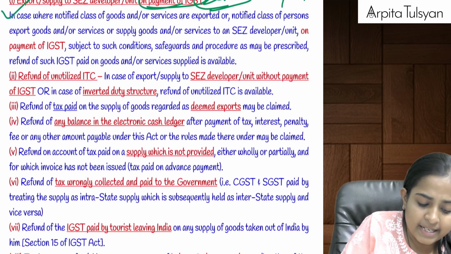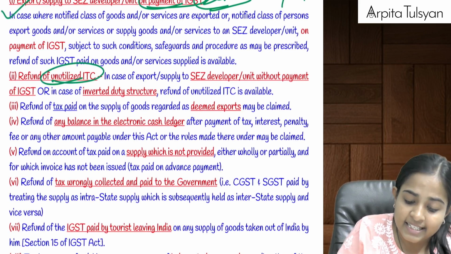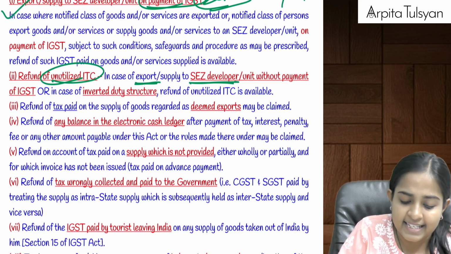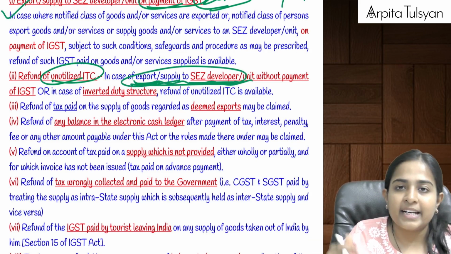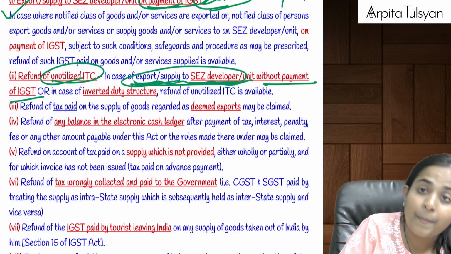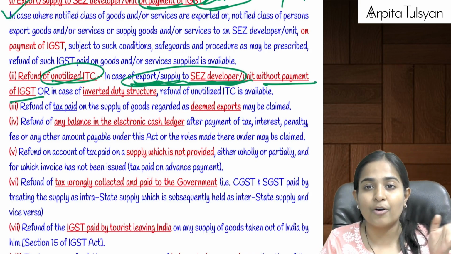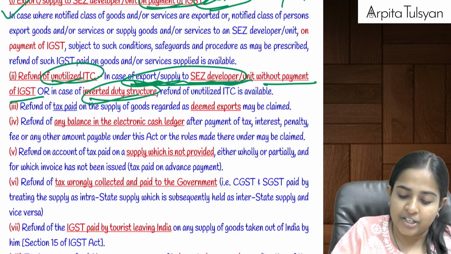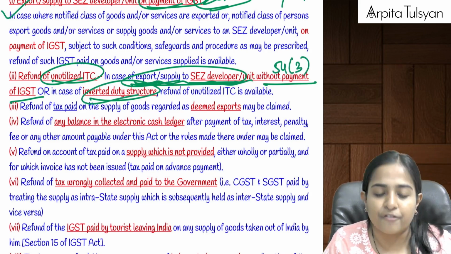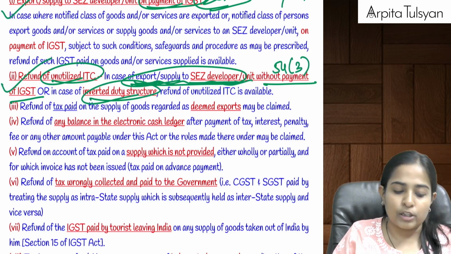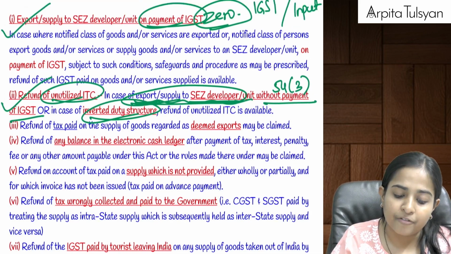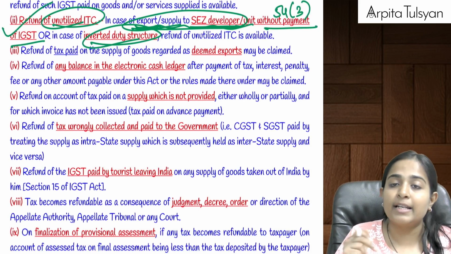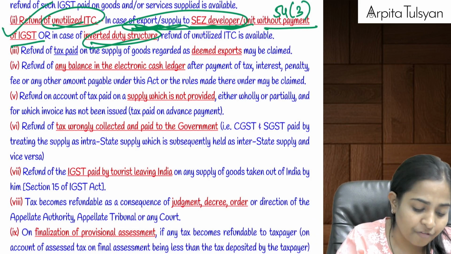Okay, next one is refund of unutilized IGST, that is when you have done any export or when you have done any supply to SEZ, that is zero rated basically. If you have done any zero rated supply without payment of IGST, you will be having something in your input tax credit, that amount, or inverted duty structure, which we are going to study specifically in section 54(3). That ITC is also available. Difference between first point and second point: in the first point, zero rated supply was done with payment of outward tax. In the second point, zero rated supply was done without payment of outward tax.